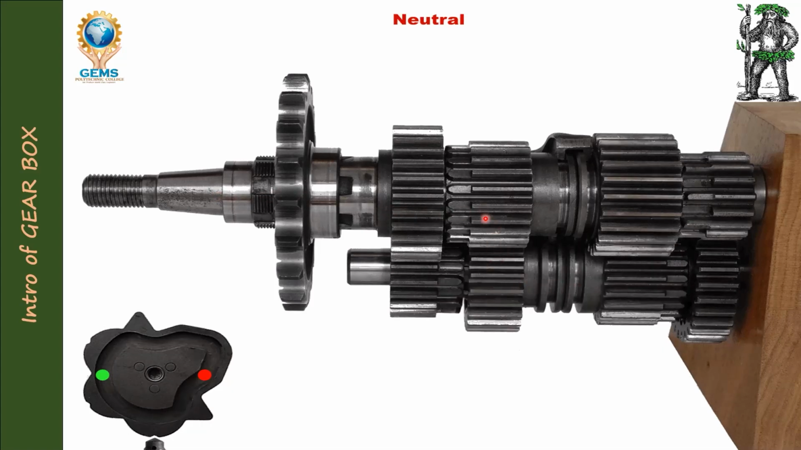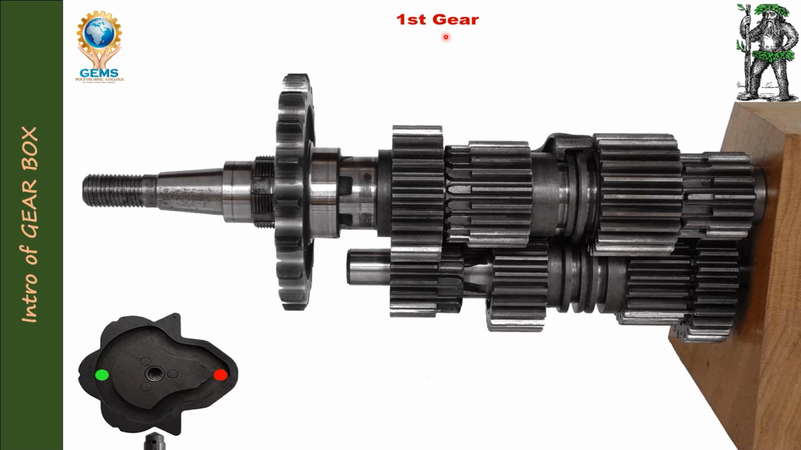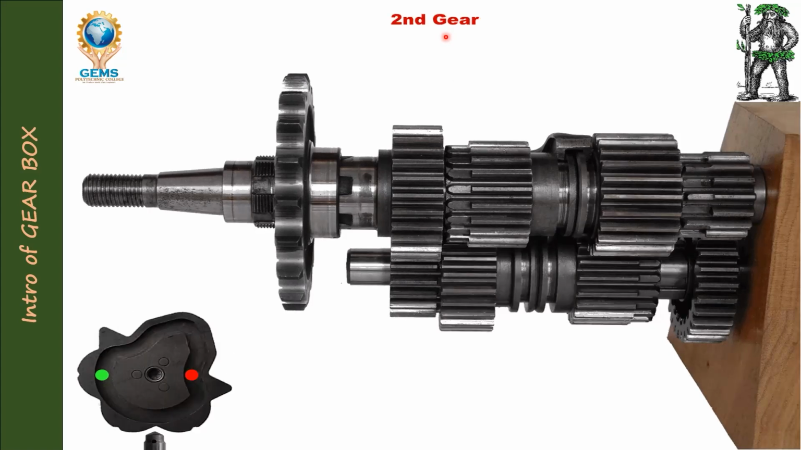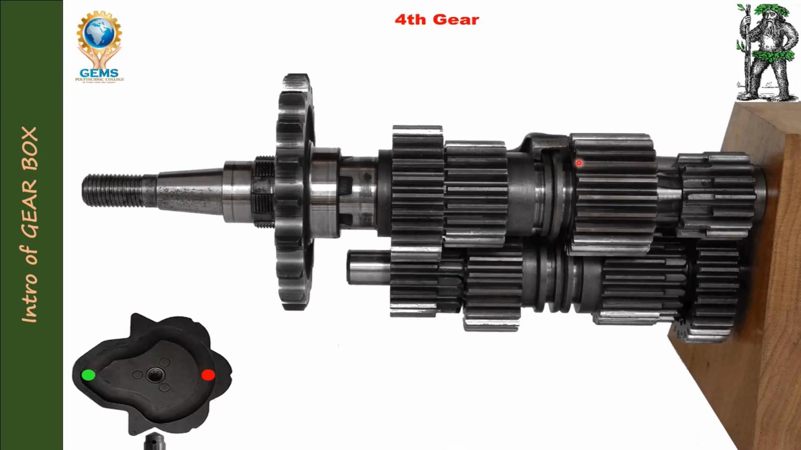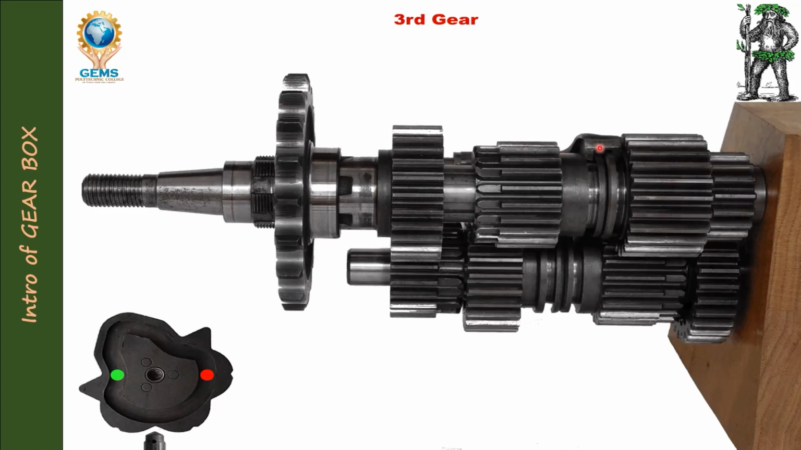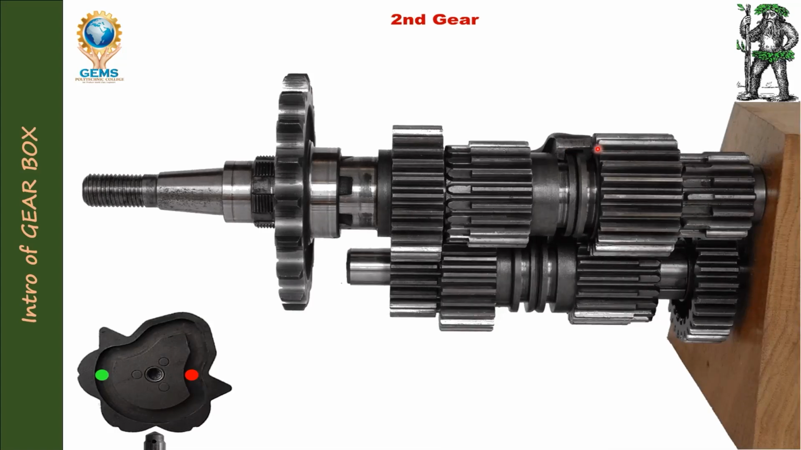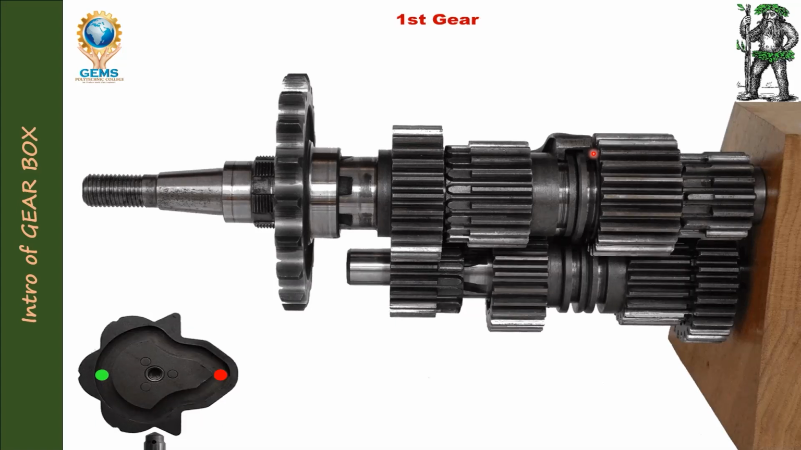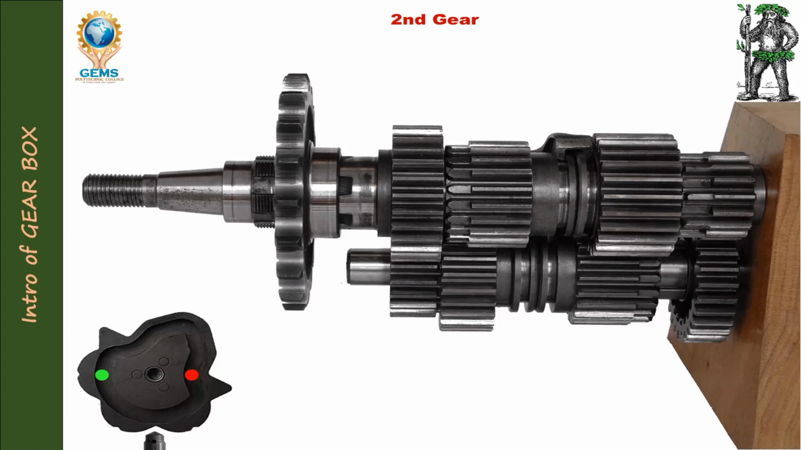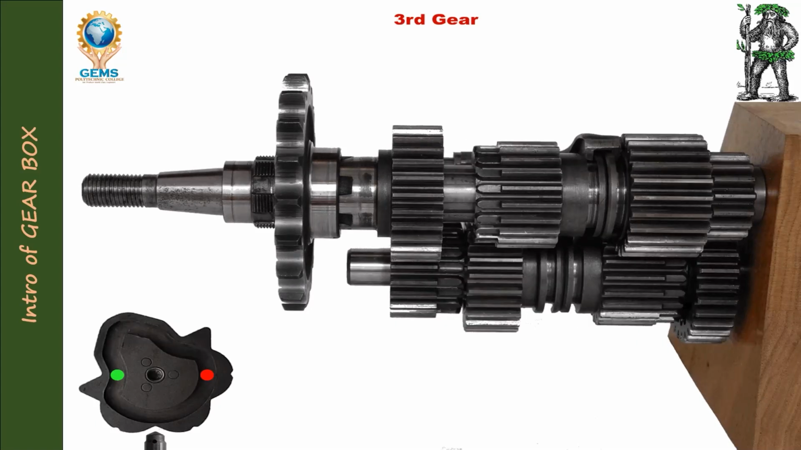Okay, so how it is changing, you can see here: neutral, first gear, second gear, third gear. See here, you can watch it. Now it is on the fourth gear. Okay, again it goes to the third gear. It is meshed with second gear. Now it is meshed with neutral. Okay, so this is the procedure of how the gearbox works.